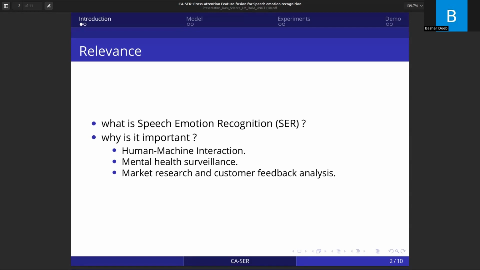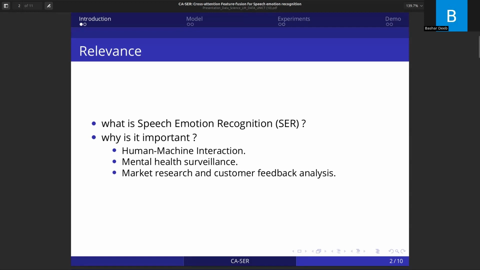In the field of mental health, SER, or speech emotion recognition, plays a crucial role in assessing and monitoring patients' emotional well-being. It can aid in diagnosing conditions such as depression, anxiety, and mood disorders by analyzing patterns in speech and detecting emotional indicators.